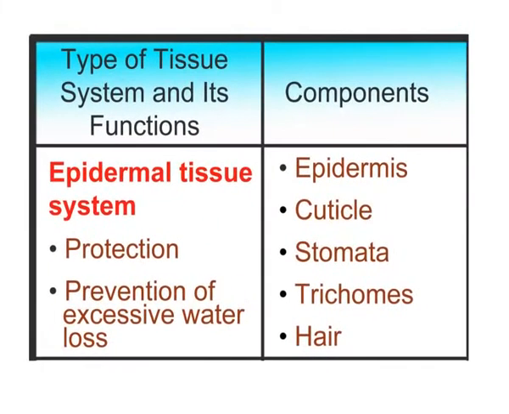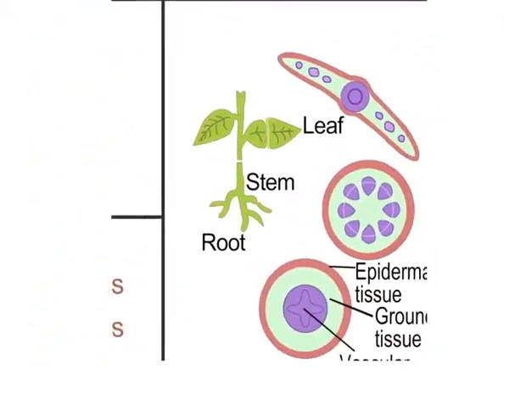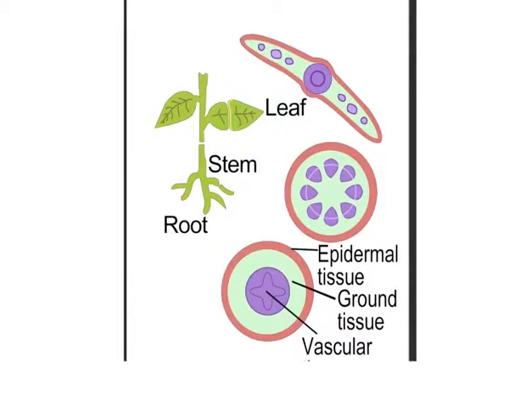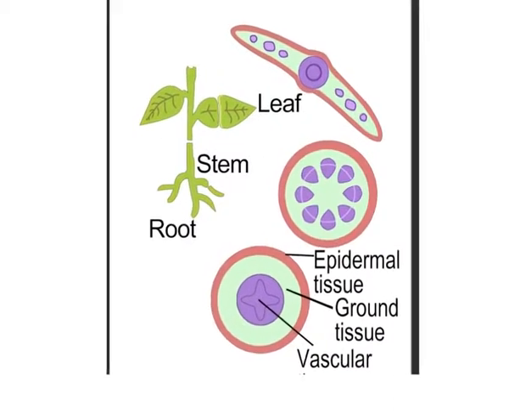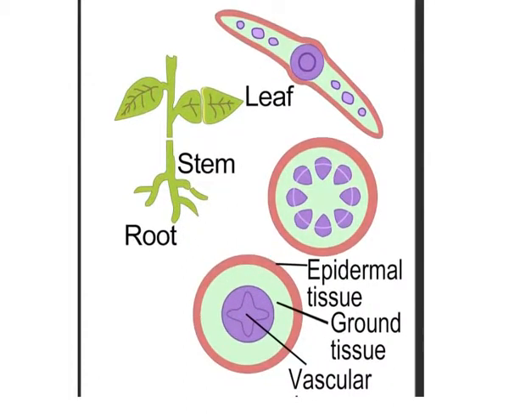The epidermal tissue system consists of different structures like epidermis, cuticle, stomata, trichomes, and hair. Epidermal tissue system forms the outermost covering of different parts of the plant that remains in direct contact with the environment as shown here in the leaf, stem and the roots.